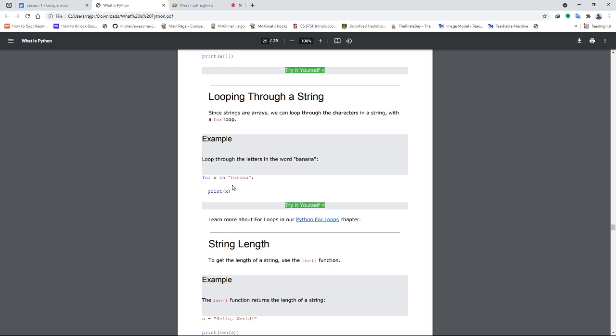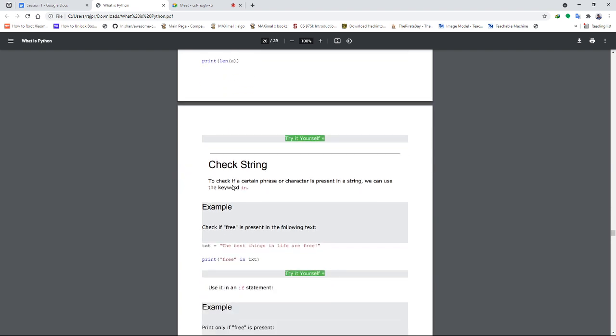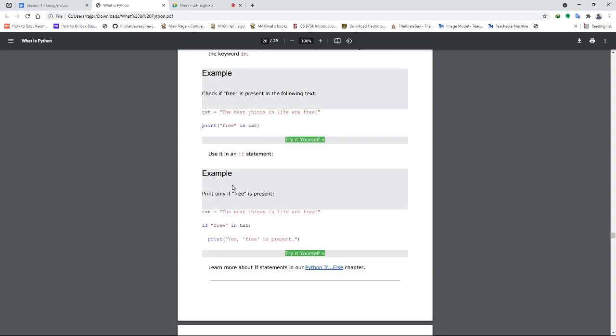Okay. The length of a string can be found using the length function. And if you want to check strings, you can use the membership operator known as in. Just write whatever string you want to check. If it is in a variable, you can simply use the variable name. Otherwise, you can simply write the string, use the in keyword.